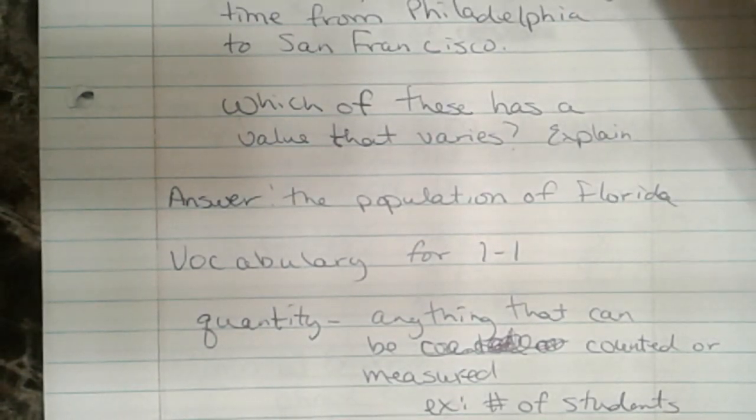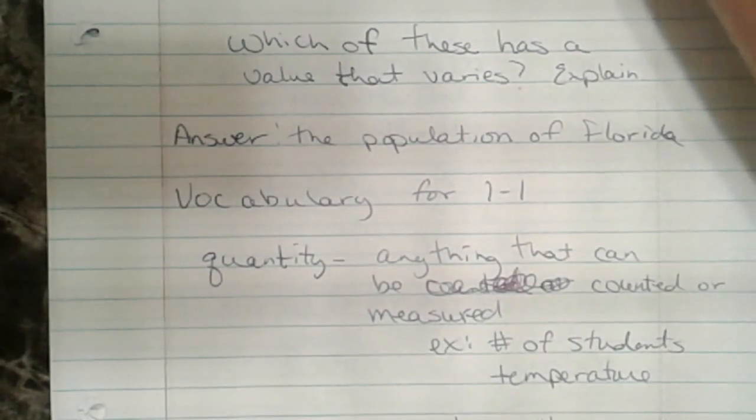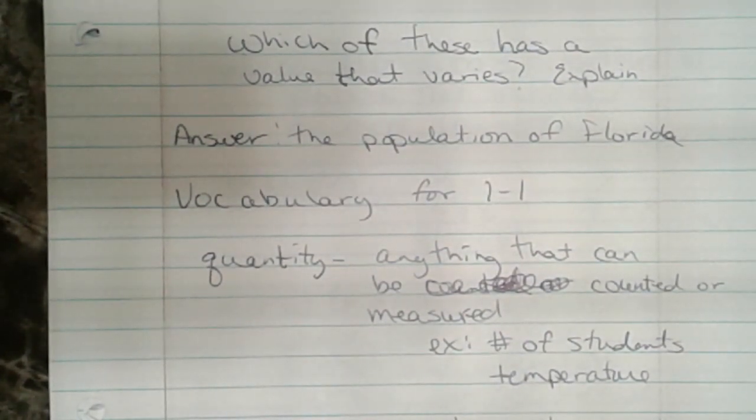The number of students can be counted, right? Yeah, sure. I can go into my classes and count the number of students. And temperature can be measured, correct? Exactly right. We have thermometers that measure temperature. That is something that can be measured. So therefore, it is a quantity.